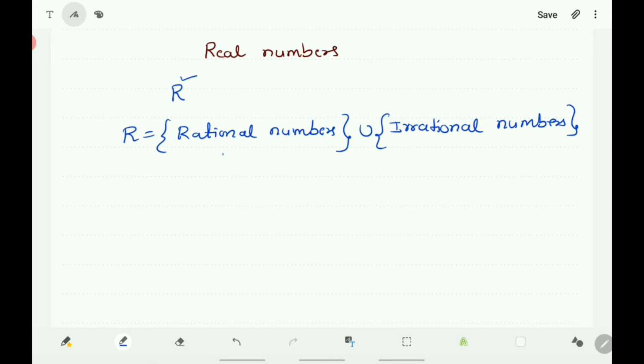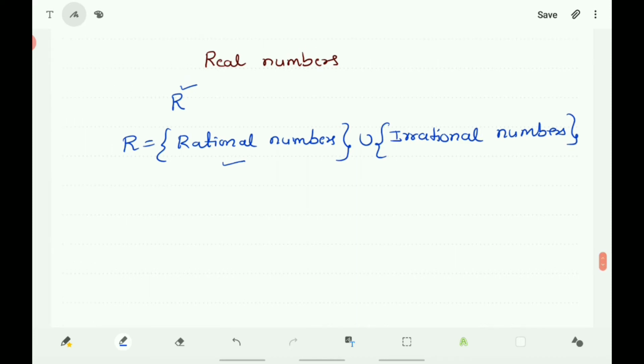And you know that rational numbers include natural numbers, whole numbers, integers, fractions, decimals, which can be expressed in the form of p by q. Irrational numbers are the numbers which cannot be expressed in the form of p by q. So any number first becomes a real number. After that it may be rational or irrational. If it is rational, it may be an integer, natural number or whole number. In this way, a real number is the collection of both rational and irrational numbers.